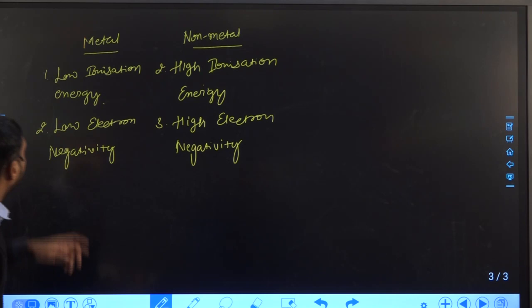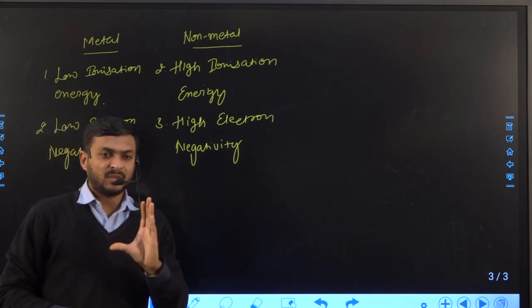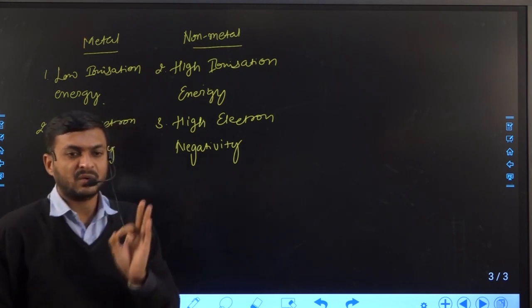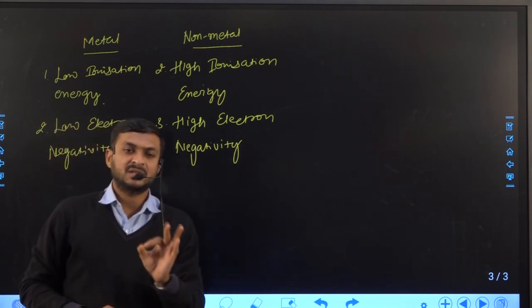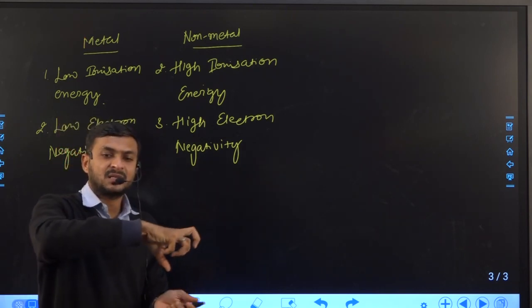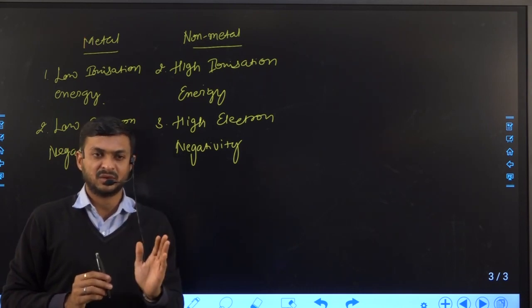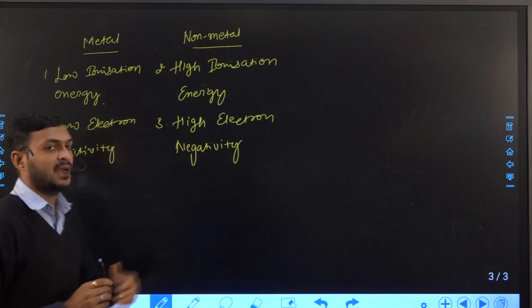Now, what is the meaning of ionization energy? Ionization energy is nothing but the energy which is required to remove an electron from its valence shell. मतलब कोई भी एटम होता है उसका वैलेंस शेल से हम लोग को इलेक्ट्रॉन को निकालने के लिए जो एनर्जी की रिक्वायरमेंट्स होती है इसको बोलते हैं आयोनाइजेशन energy.